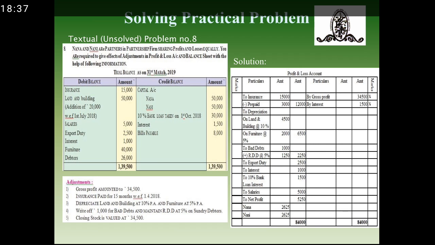As the loan is taken on 1st October, from 1st October to 31st March 2019 it comes to 6 months. So for 6 months I am going to pay the interest on the loan. 10% interest on 30,000 amounts to 3,000, but it is paid for 6 months, so it comes to 1,500. Salaries is 5,000,